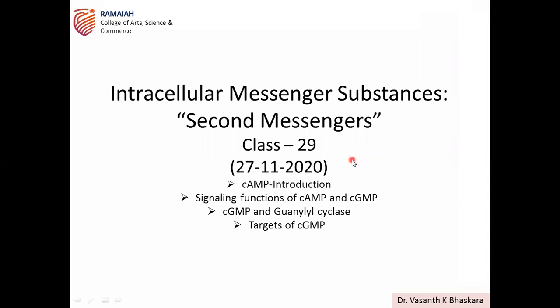So last class we were discussing that second messengers are of two types: soluble second messengers, and some messengers that will be associated with the membrane. Membrane associated second messengers are lipid in nature because they are associated with the membrane, which is the lipid layer basically. So lipid based signal transductions are associated with such type of second messengers. And soluble ones are polar in nature.